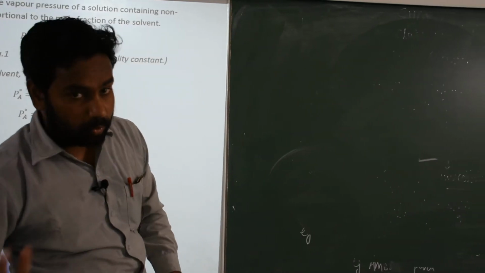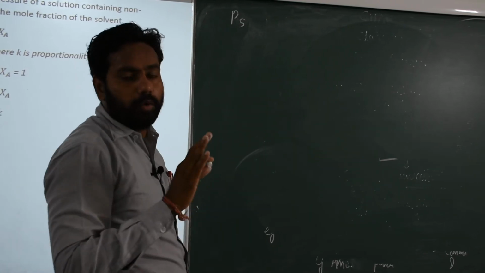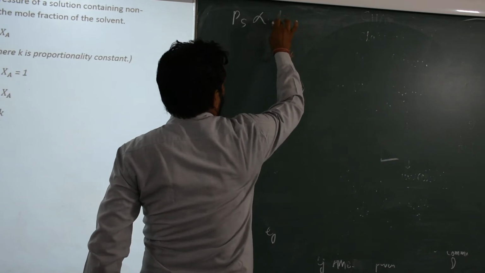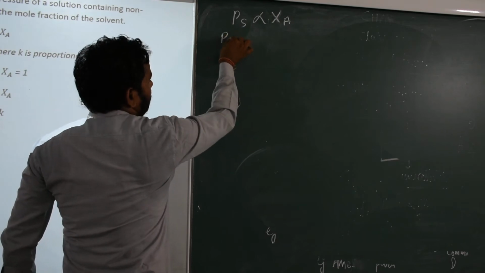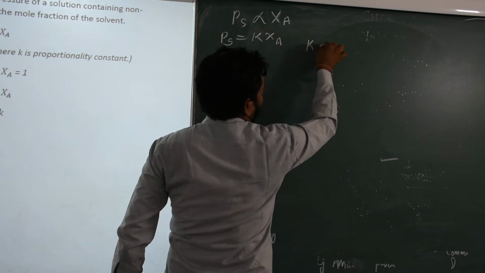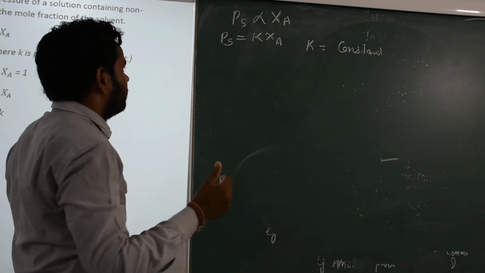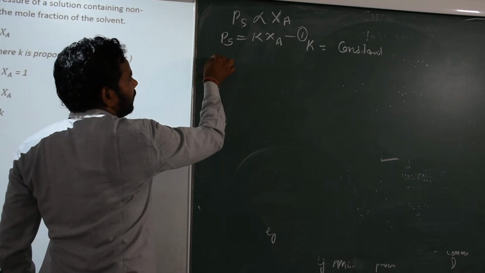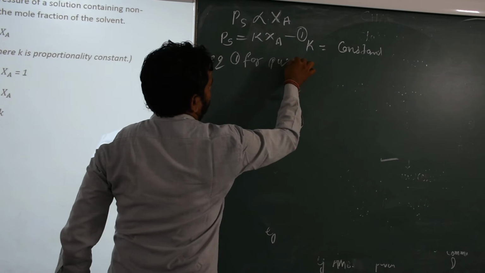According to Raoult's law, for solutions which contain a non-volatile solute, the vapor pressure of the solution is directly proportional to the mole fraction of the solvent, XA. Clear? Second, PS is equal to K XA, where K is the proportionality constant. Done? Then in the next step we consider equation 1 for a pure solvent.